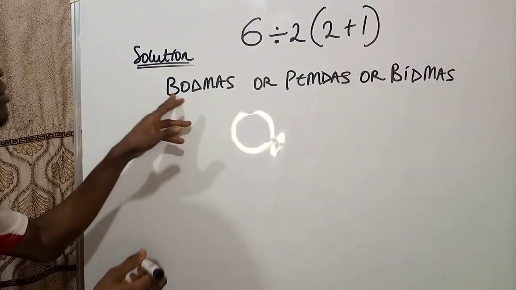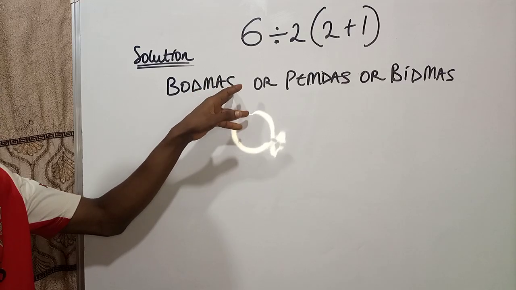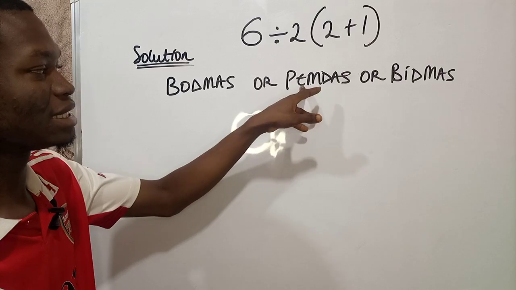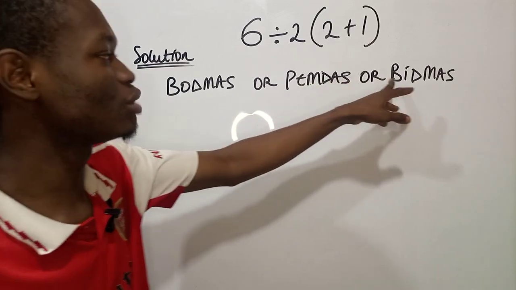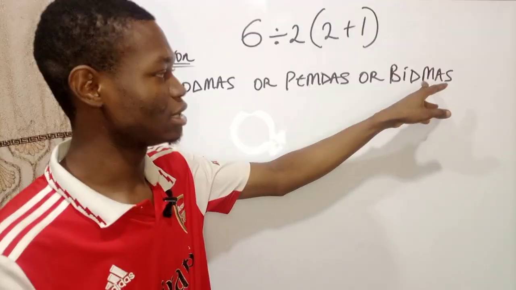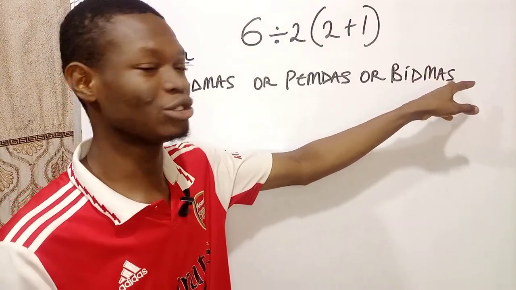This simply means bracket, order, division, multiplication, addition, subtraction, or you can call it PEMDAS: parenthesis, exponent, multiplication, division, addition, and subtraction. This one is BIDMAS: bracket, index or indices, all of them are still the same thing, division, multiplication, addition, and subtraction.